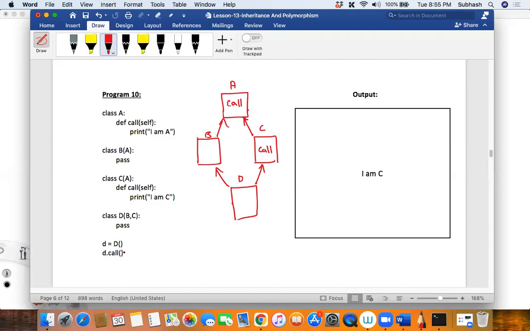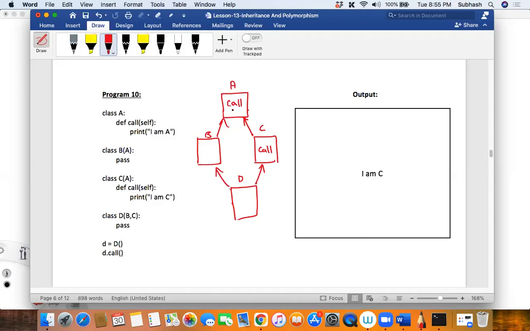Now in that case, tell me what you were expecting. I told you that when the class D does not have its own, it will start searching from the left hand side, isn't it? So first it goes to the left hand side class, and it sees that even this class does not have the call method. So when it does not have the method, it will climb up the hierarchy and try to call the method of A.